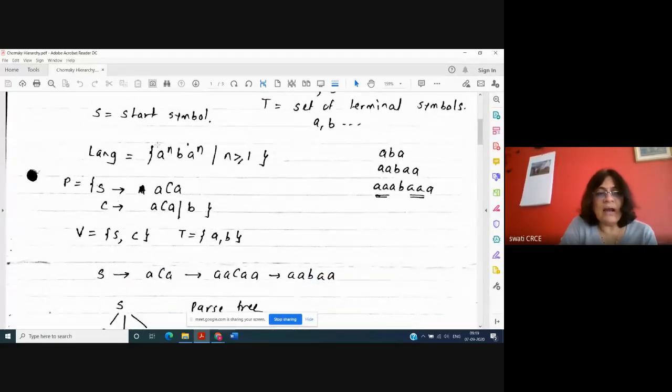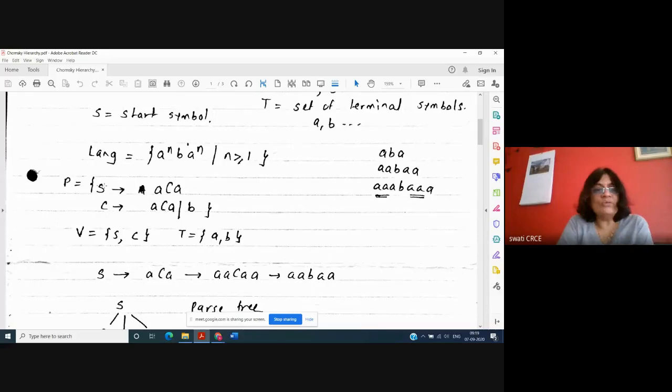I always have to start from the starting symbol S. When I'm writing the rule, I'm starting from S. To the left hand side of the rule, this production rule is used to create the sentence, the word of the language.